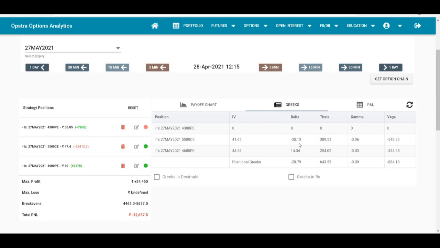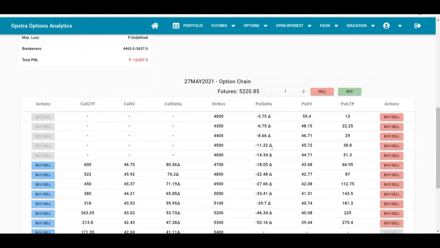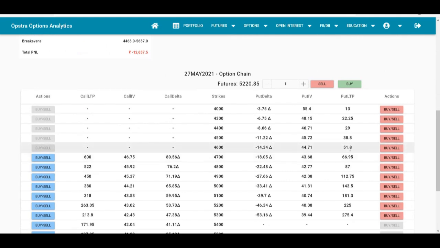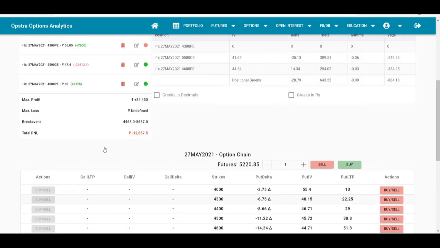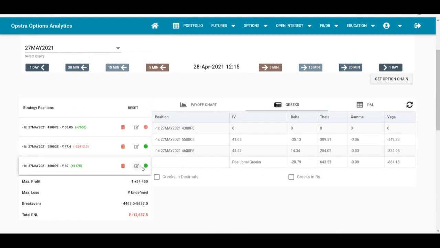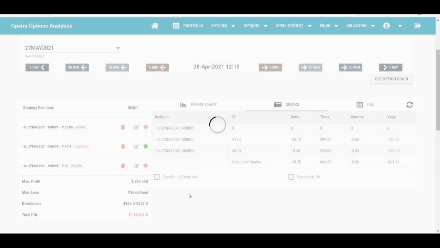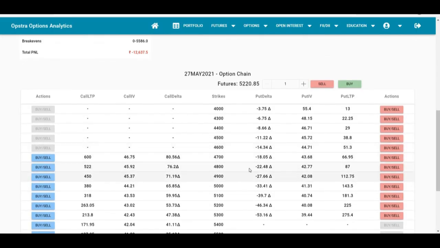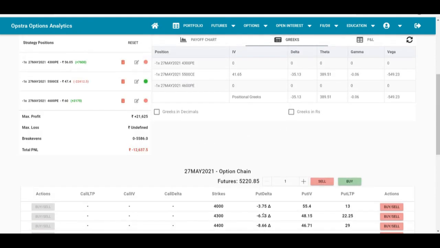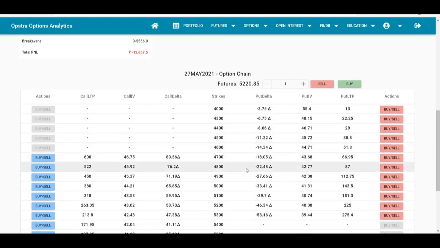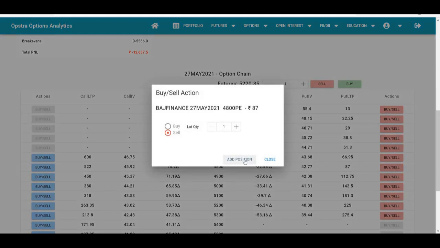So current call delta is 35. So we'll choose a 22, 23 delta put option, so that our overall delta is reduced. Now 4600 put option is trading at 51.3 rupees. So we are going to cover this 4600 put for 51.3, and we are going to sell a new put option which has a delta close to 22, 23. So here we have that put option as 4800 strike. So we are going to sell this option.